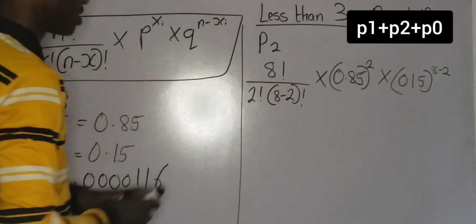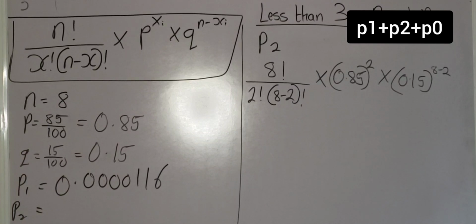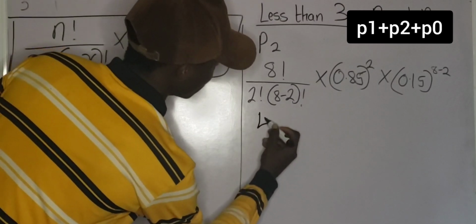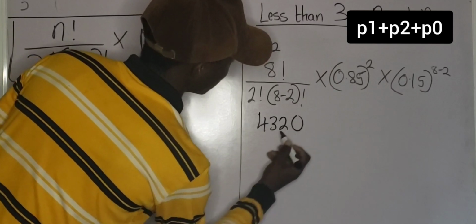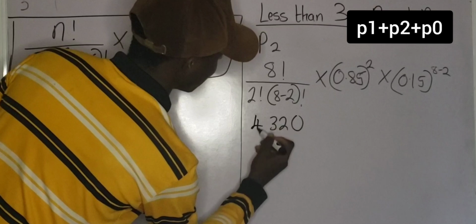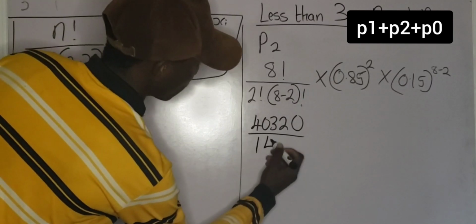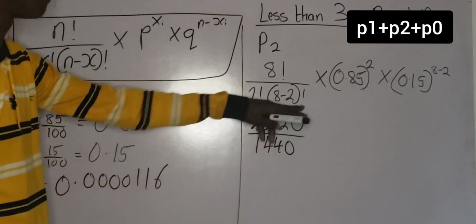So for this, 8 factorial is 40,320. You understand? So I'm going to have 40,320 all over 2 factorial into bracket 8 minus 2 factorial. You multiply all of them like that, you're going to have 1,440. I skipped a step here.